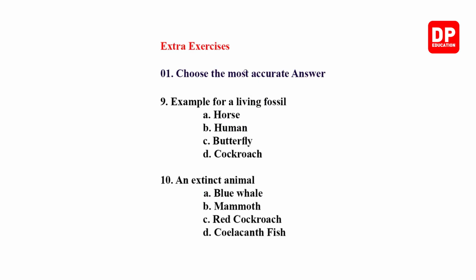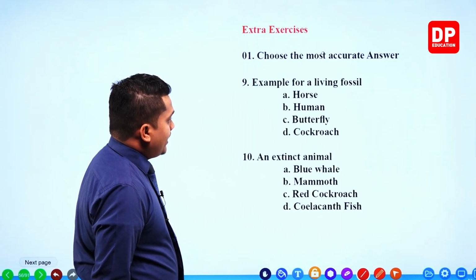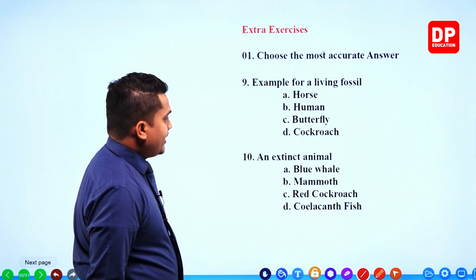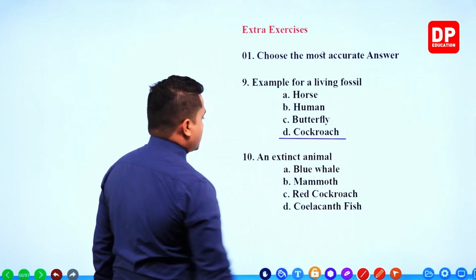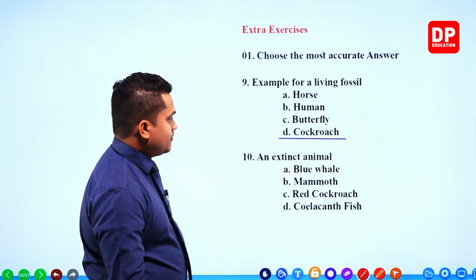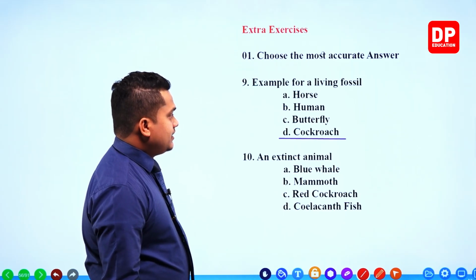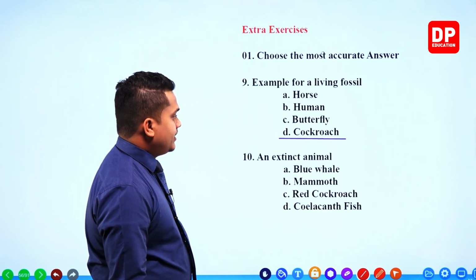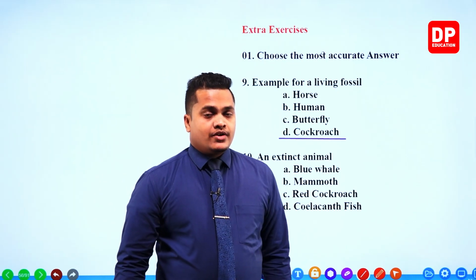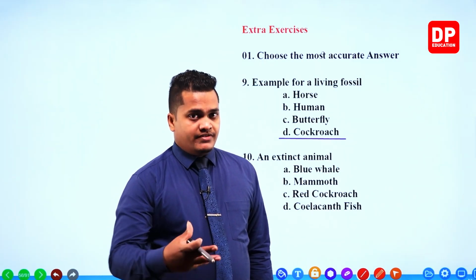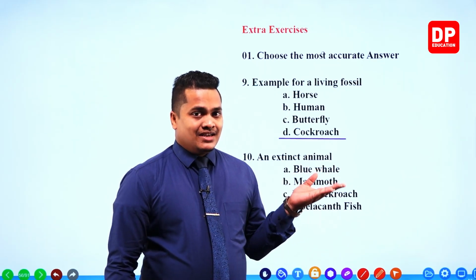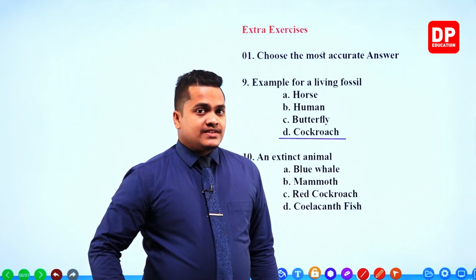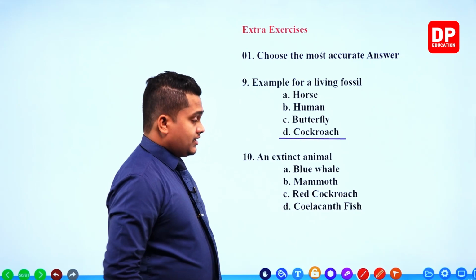Question number 9. Example for a living fossil: horse, human, butterfly, cockroach. This is very simple, my dear children. Cockroach is the answer. A living fossil means these organisms are not well developed, not well evolved. The shape of the ancient ancestors is similar to the modern organisms. That's why it is referred to as a living fossil, right?